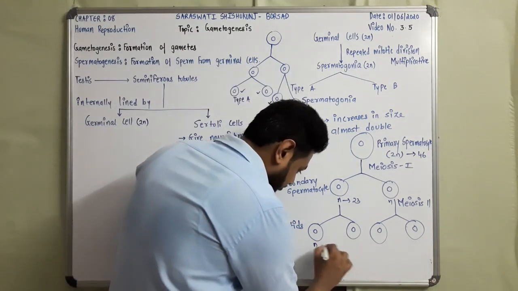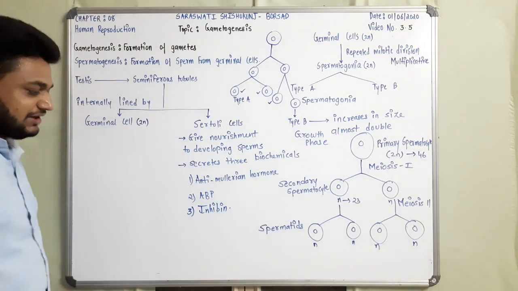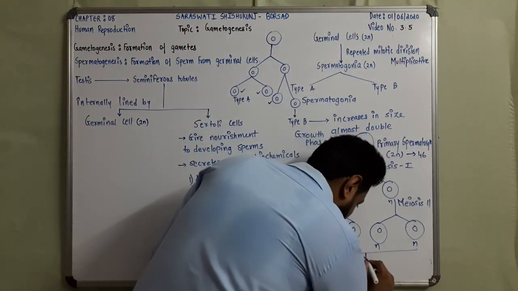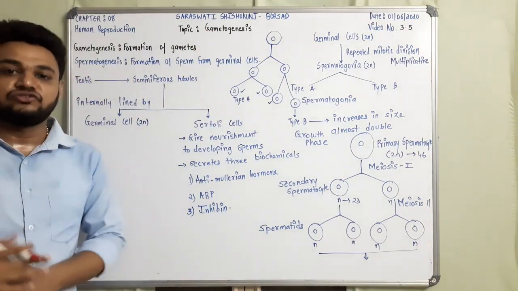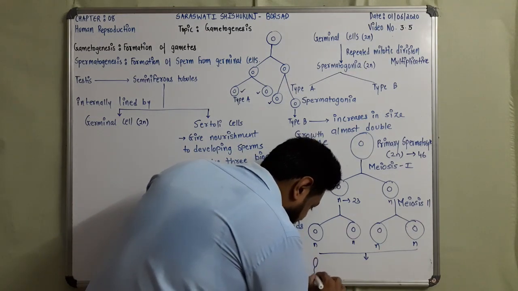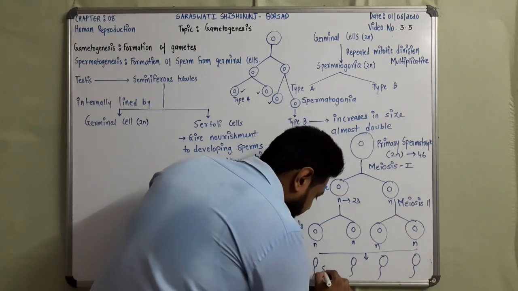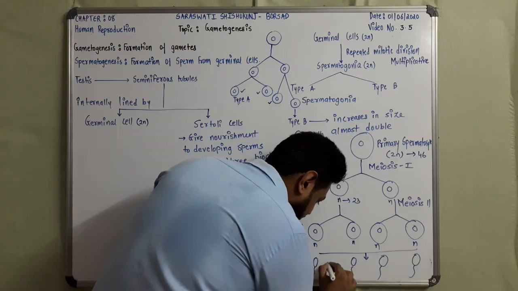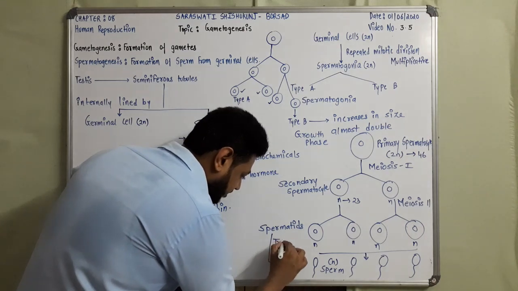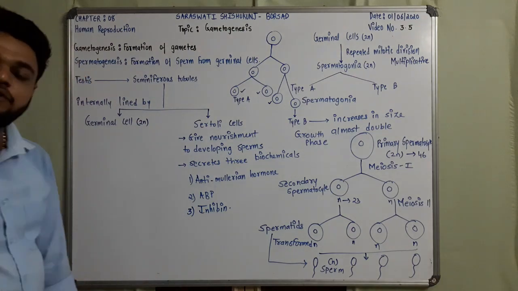They are haploid spermatids. After this, the haploid spermatids mature and are transformed into sperm cells, which are also haploid. So this is the actual process.